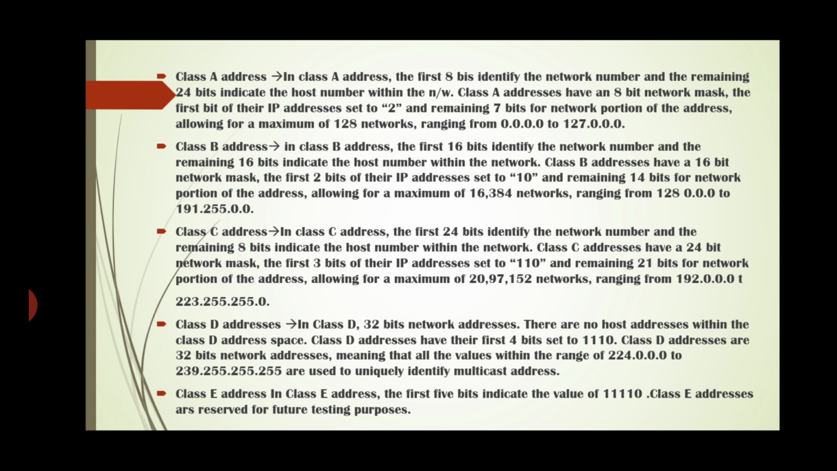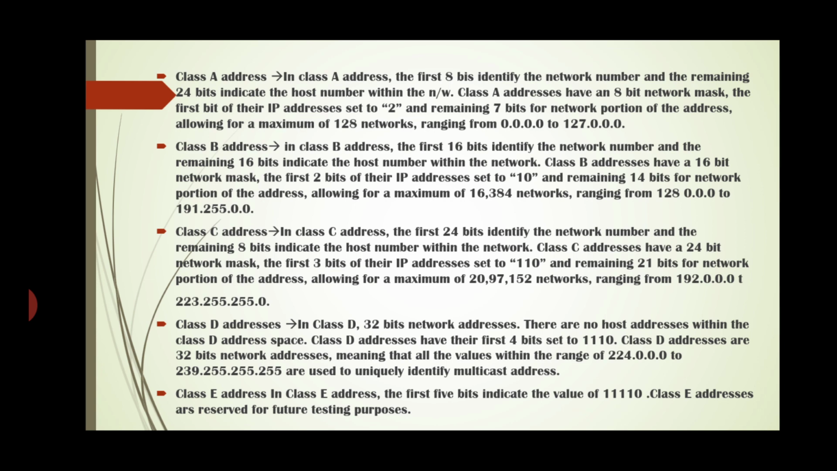Class C address. In a class C address, the first 24 bits identify the network number and the remaining 8 bits indicate the host number within the network. Class C addresses have a 24-bit network mask. The first 3 bits of their IP address are set to 110 and the remaining 21 bits are for the network portion of the address, allowing a maximum of 2,097,152 networks ranging from 192.0.0.0 to 223.255.255.0.